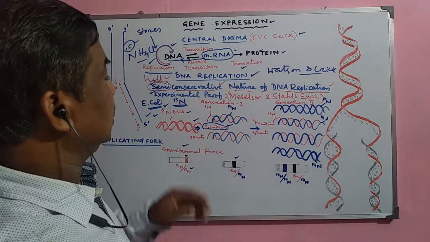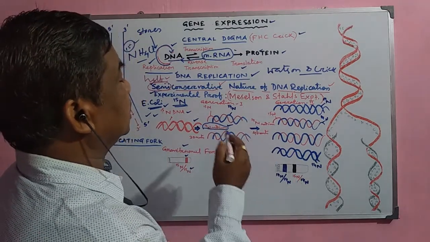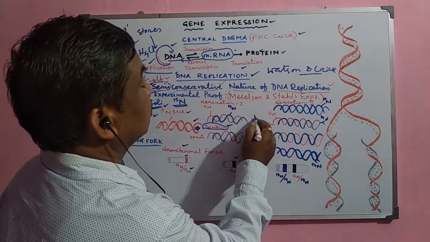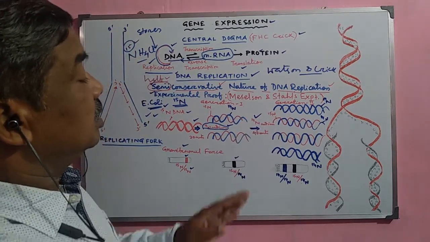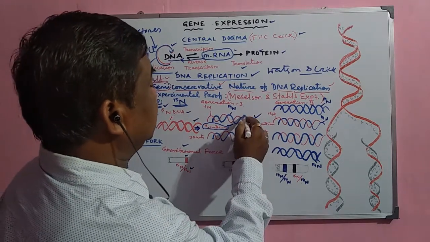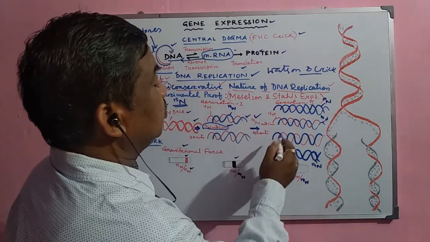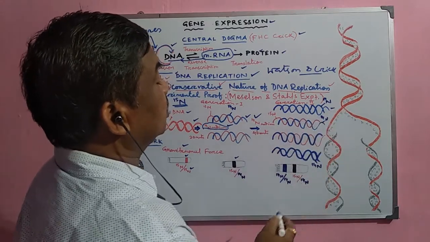For the second generation, they again cultured in the same N14 medium, and when the generation continues, what happens? This hybrid DNA will form two types of DNA during the process of replication.